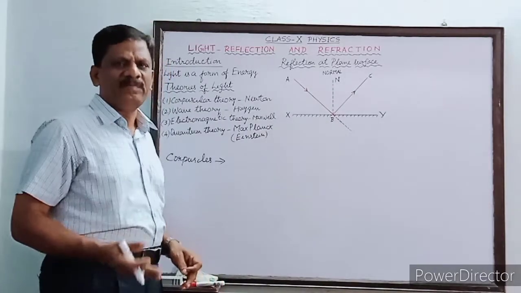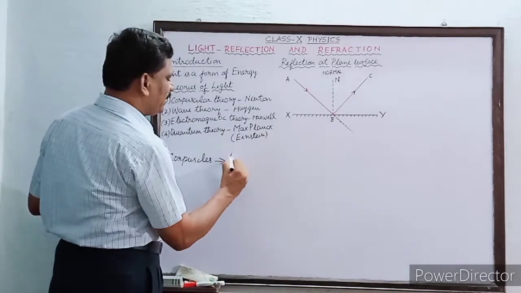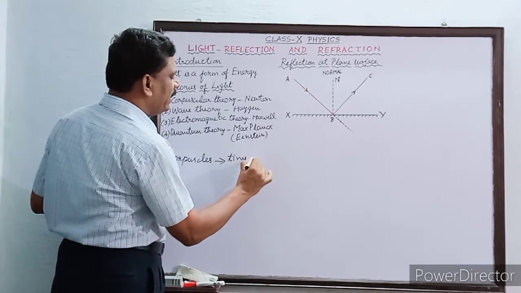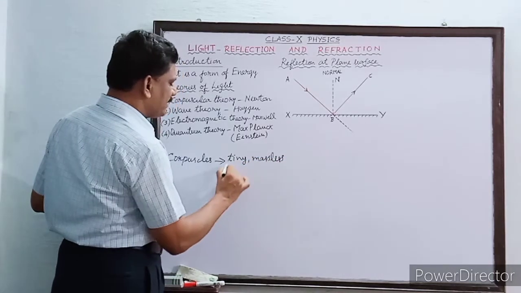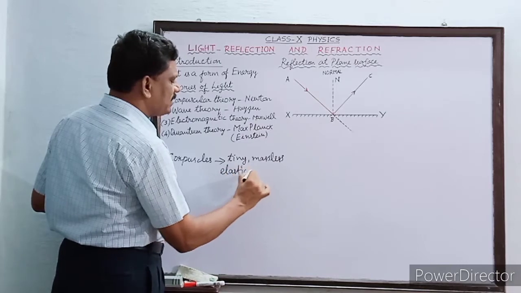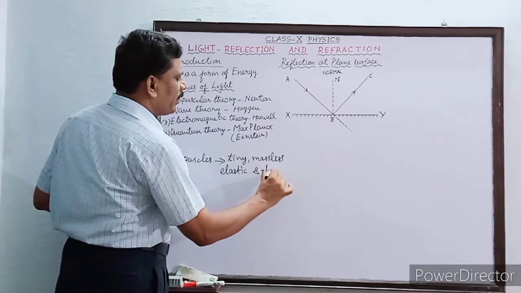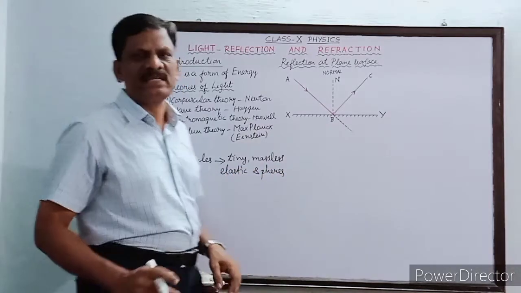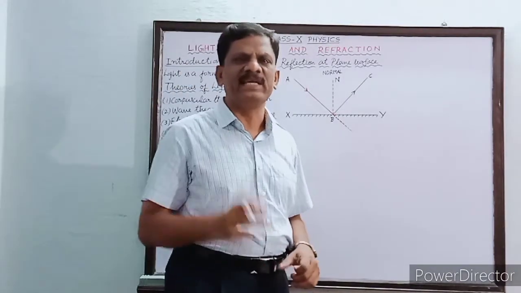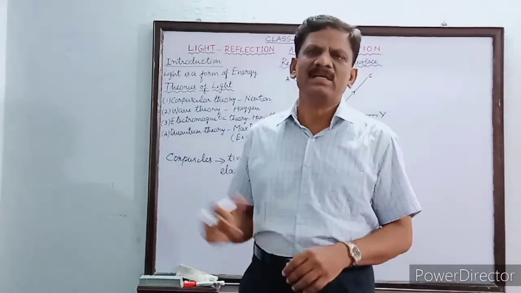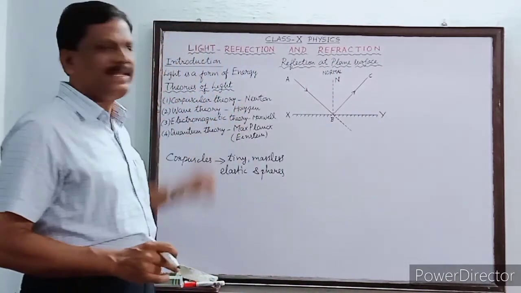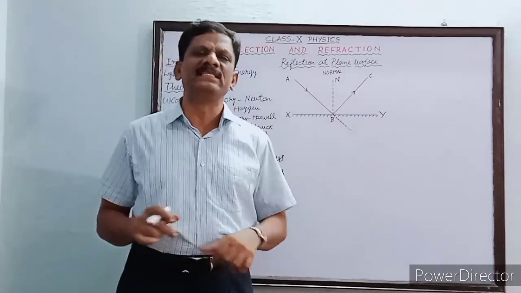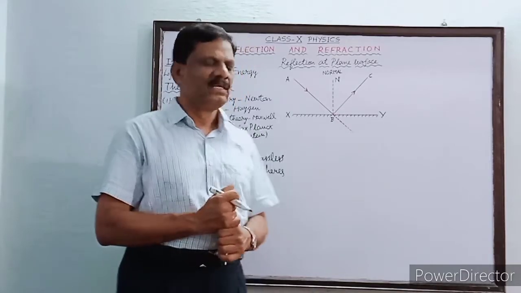What type of particles are they? They are tiny and massless elastic spheres. These tiny massless elastic spheres of which light is made up, according to Newton, are called corpuscles. And the light energy is the kinetic energy of these corpuscles.